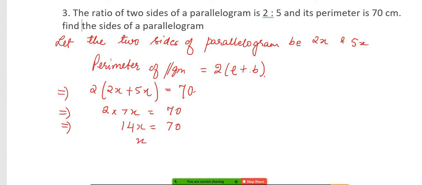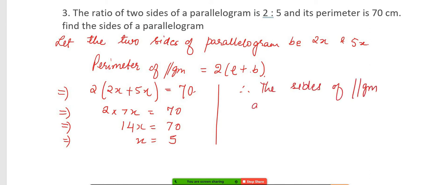The first side is equal to 2 into 5, which is 10 centimeters. Do not forget to write units. And the other side is 25 centimeters.